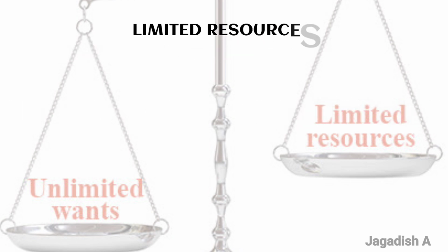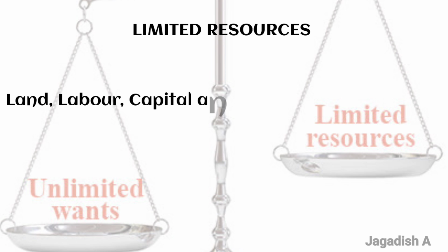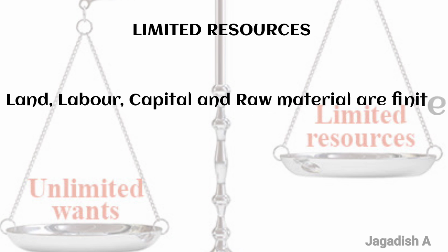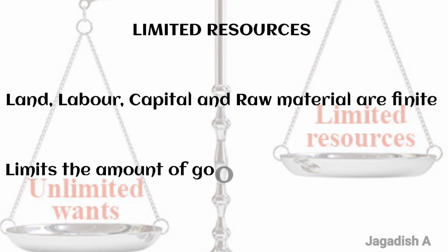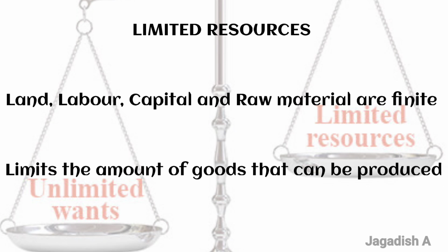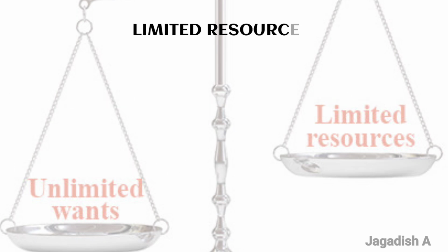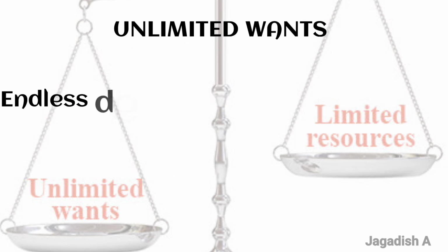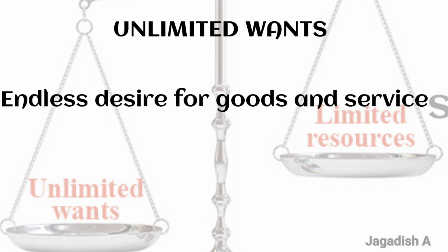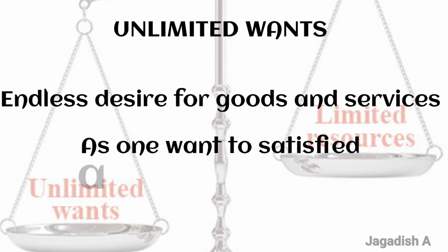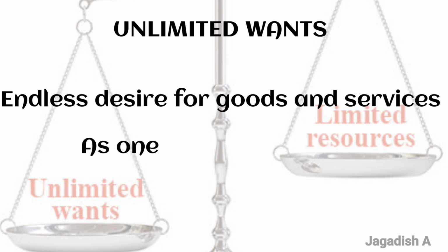Key point about scarcity: limited resources. Resources like land, labor, capital, and raw material are finite. It limits the amount of goods that can be produced. Unlimited wants: humans have endless desire for goods and services. As soon as one want is satisfied, another one emerges.